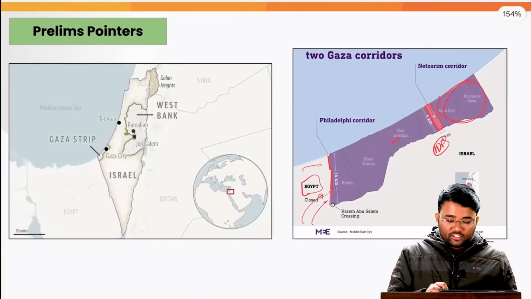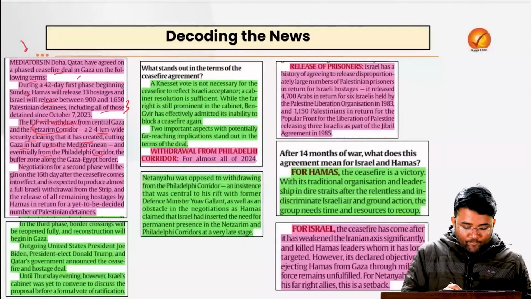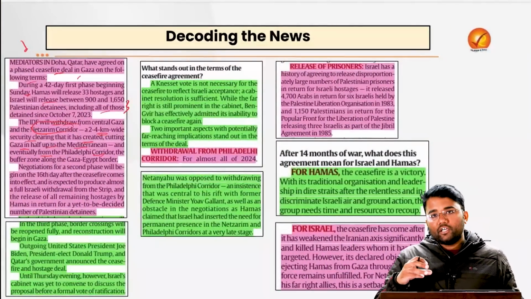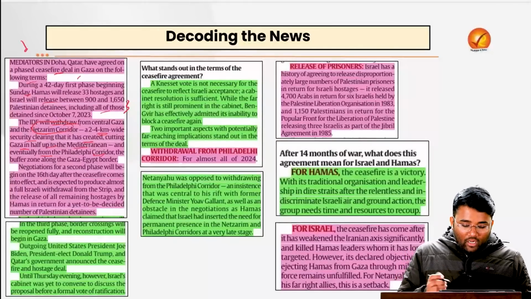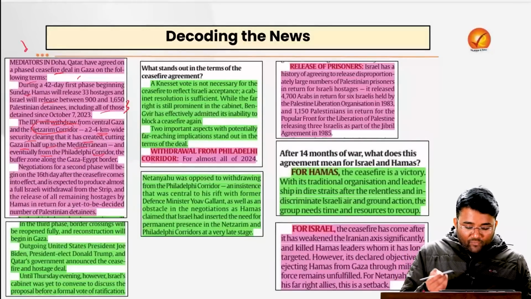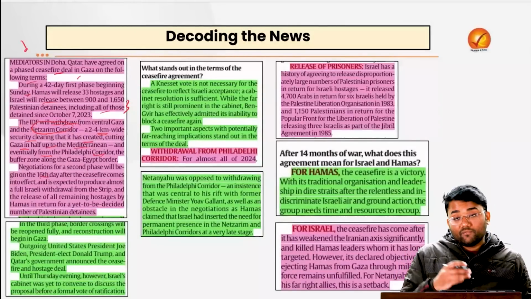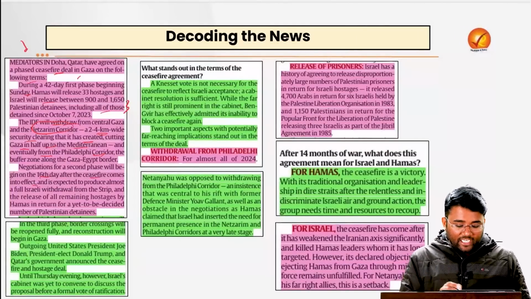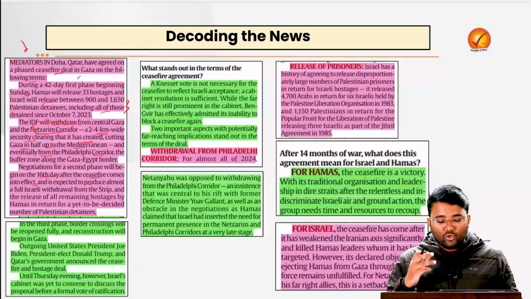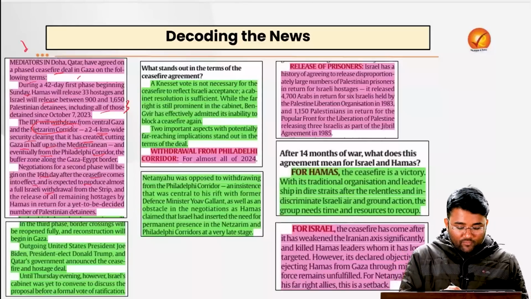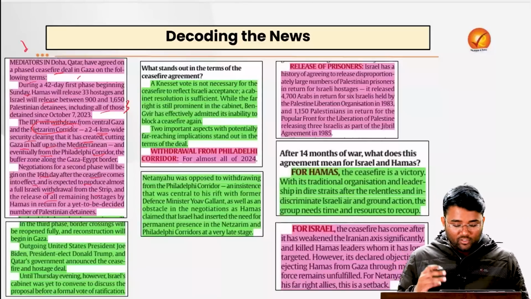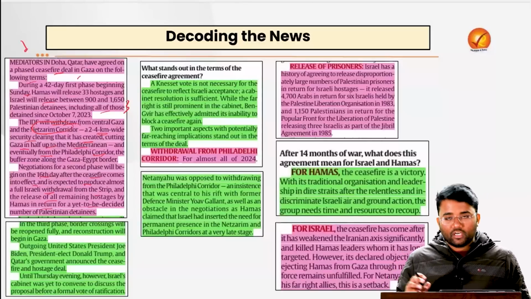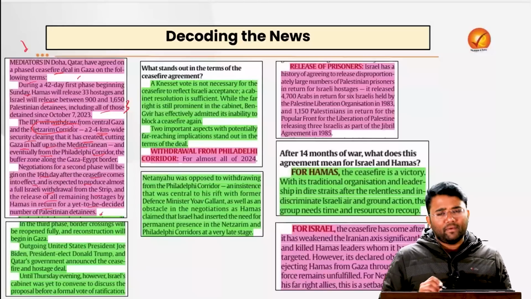So during this first phase, the IDF will withdraw from the Netzarim corridor, and then the second phase of negotiation will begin on 16th May after the ceasefire comes into effect. It is expected to produce almost a full Israeli withdrawal from the strip and the release of all remaining hostages by Hamas in return for a yet to be decided number of Palestinian detainees.